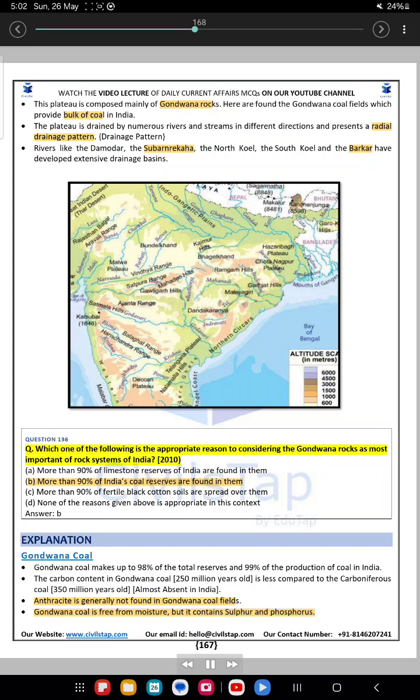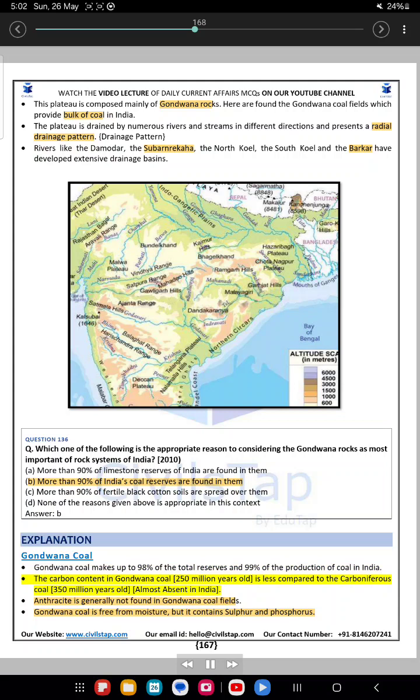Question 136. Which one of the following is the appropriate reason for considering the Gondwana rocks as the most important of rock systems of India? 2010. A. More than 90% of limestone reserves of India are found in them. B. More than 90% of India's coal reserves are found in them. C. More than 90% of fertile black cotton soils are spread over them. D. None of the reasons given above is appropriate in this context. Answer B. Explanation. Gondwana coal makes up 98% of the total reserves and 99% of the production of coal in India.